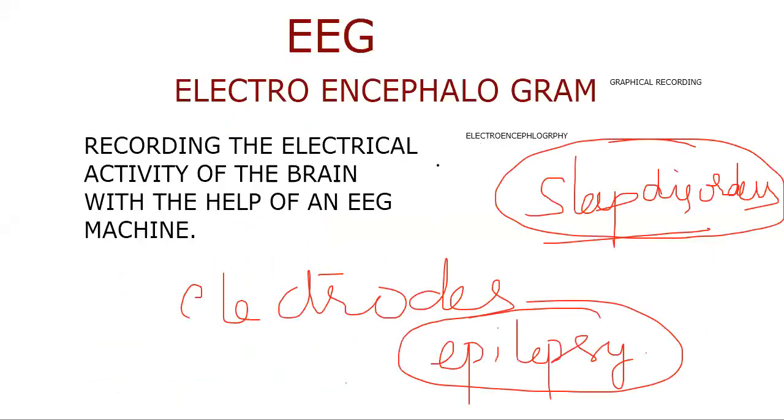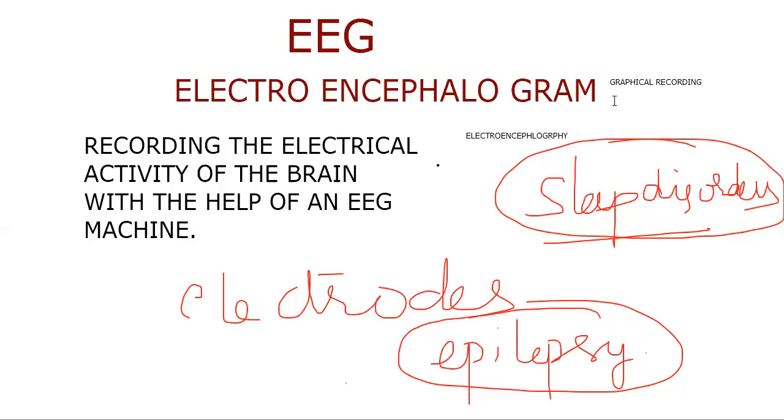Then we'll close this area. Electroencephalogram: recording the electrical activity of the brain with the help of an EEG machine. It is done during epilepsy cases and sleep disorders. Electrodes are placed all over the scalp during this process, which we call electroencephalography.